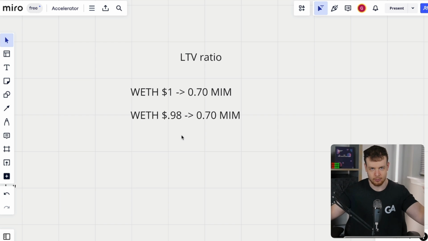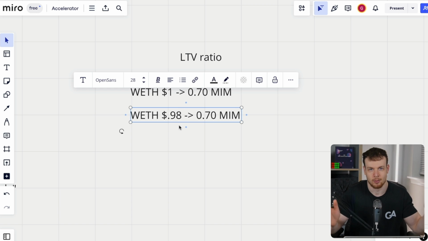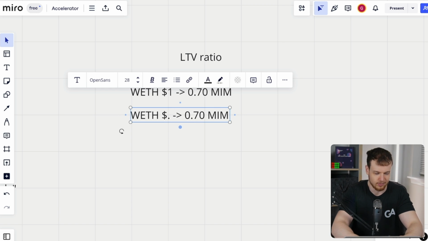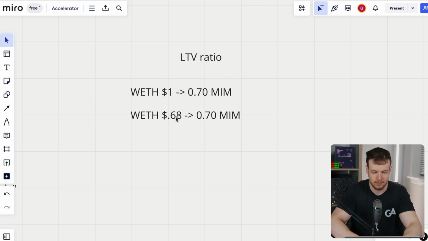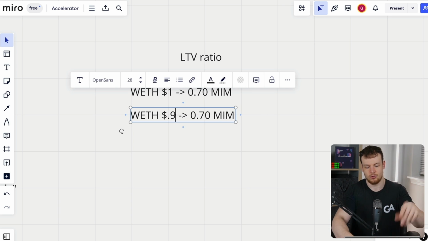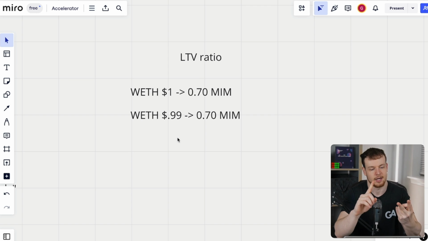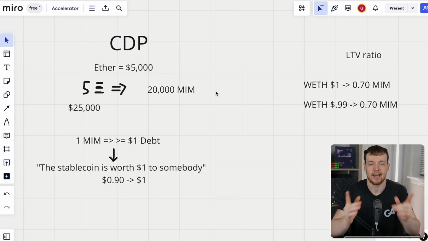We want to close this position before it gets even more unhealthy. And ultimately what we're looking to avoid is a situation where we're at something like 68 cents versus 70 cents borrowed, in which case the amount borrowed is literally worth more than the amount we provided. We just walk away with the amount borrowed, right? And the position takes on that delta of bad debt. So we want to have that cushion room. We liquidate somebody as soon as they go underneath that 70% LTV ratio. We force close their position. We take an extra liquidation fee from them, and then their borrow has been repaid and the system can move on. So that is how a CDP protocol works at a high level.